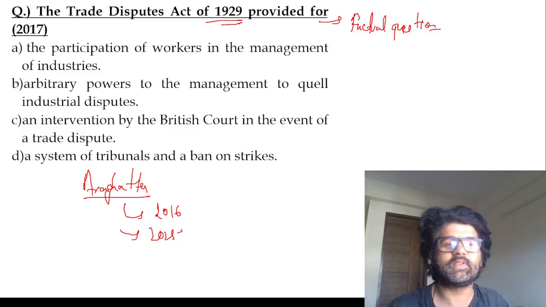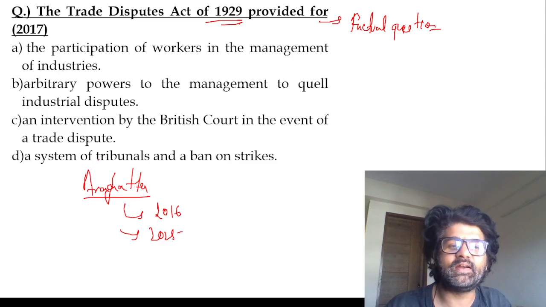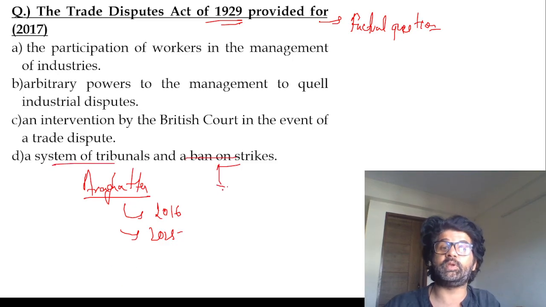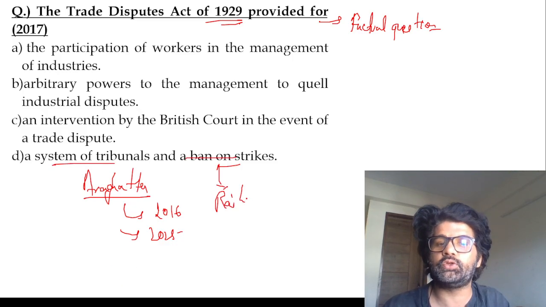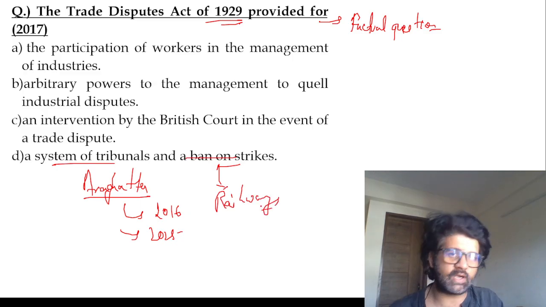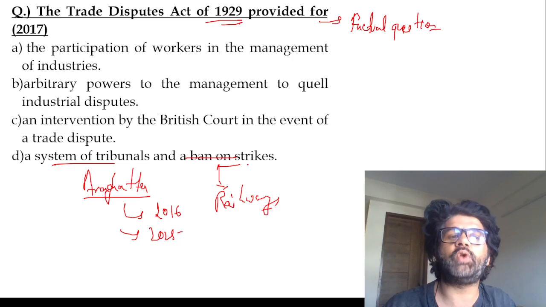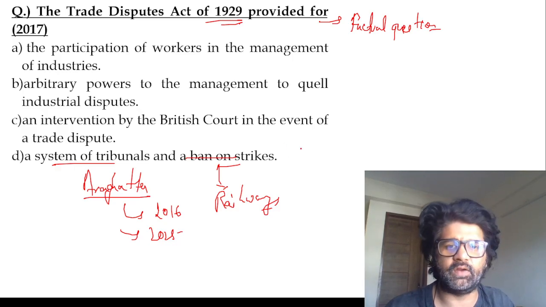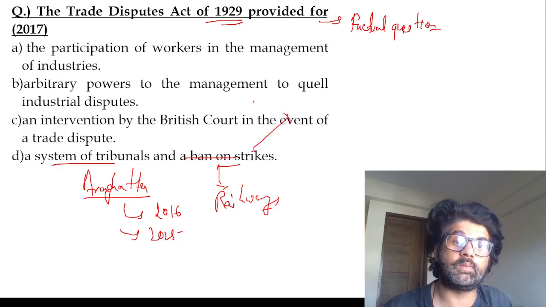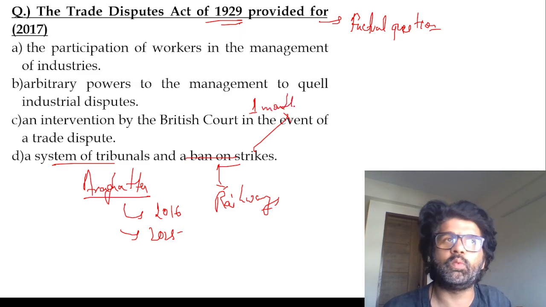Trade Disputes Act provided a system of tribunals and ban on strikes. So there are so many things, railways, etc. If people in those sensitive areas go on strike, what will happen then? So this Trade Disputes Act came to put a ban on these kinds of strikes. If you want to strike, give us a 1 month notice.